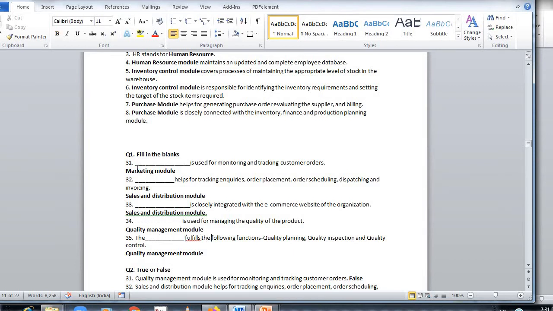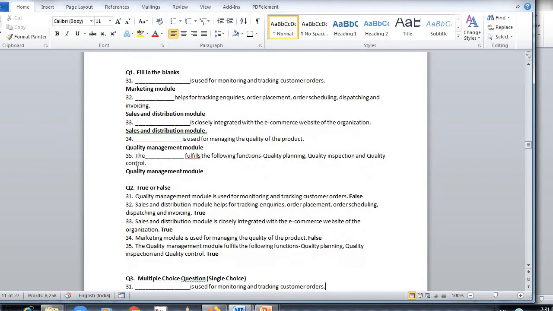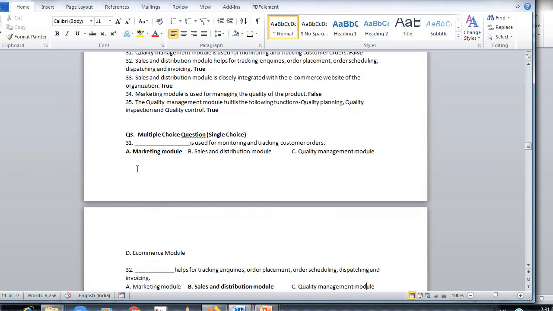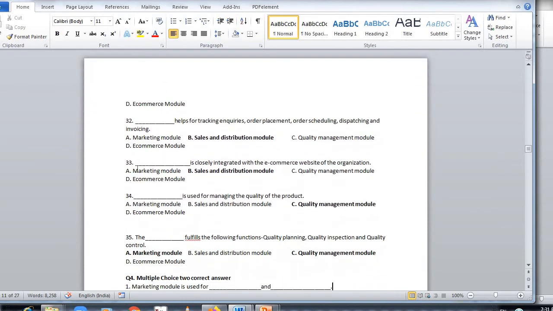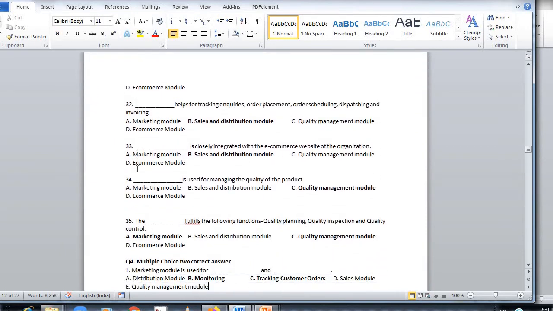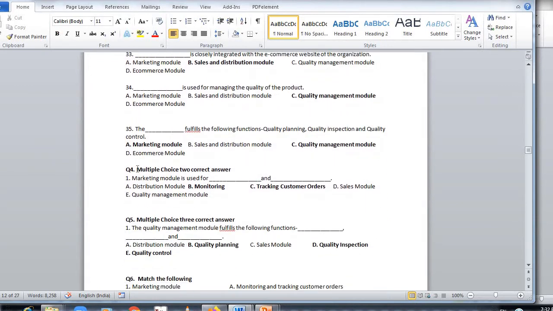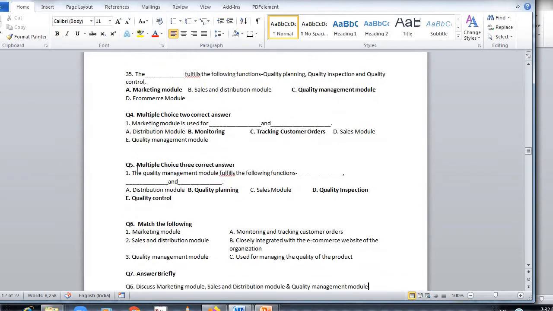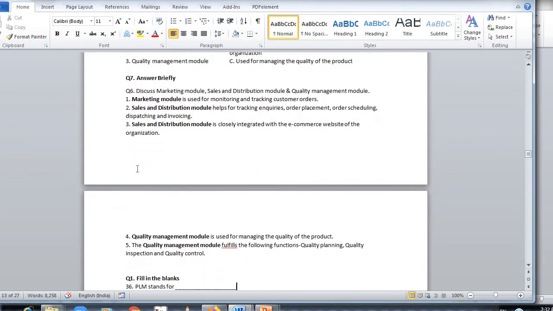The Dash fulfills the functions such as quality planning, quality inspection and quality control. Answer is quality management module. This is the true or false based on the fill in the blanks. Multiple choice single. Multiple choice, 2 correct answers. And match the following. And this is the theory answer.